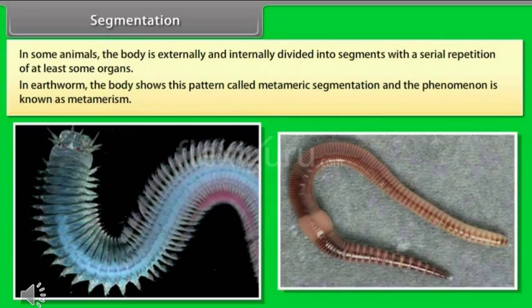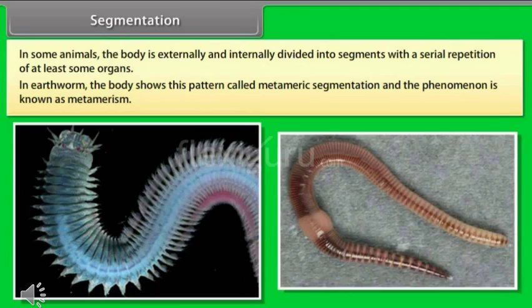The next phase of classification is segmentation. Segmentation means repetition of some organs. Okay, so in some animals, the body is externally or internally divided into segments with a serial repetition of at least some organs. For example, in earthworm, the body shows this pattern called metameric segmentation, and the phenomenon is known as metamerism. Okay, in some animals it is absent, and in some animals it is present. So segmentation is one of the bases for the classification of animals.